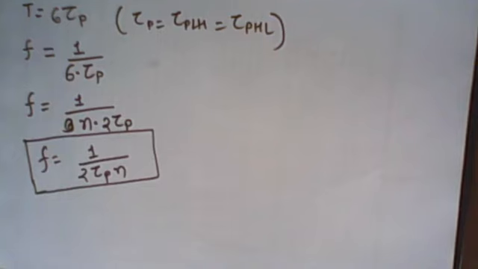Now it depends on our requirements. If you want a required clock frequency of 1 gigahertz, we have to connect that number of inverters in cascade, if we know each inverter's propagation delay time. Then it will work as an oscillator and generate our desired frequency clock.